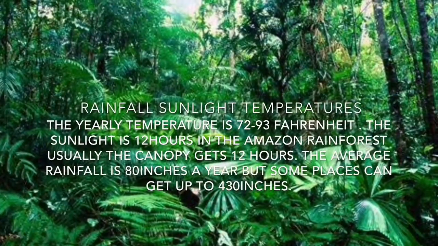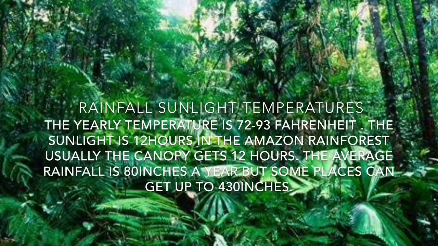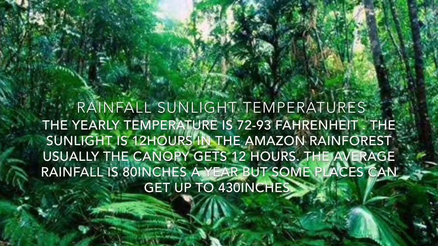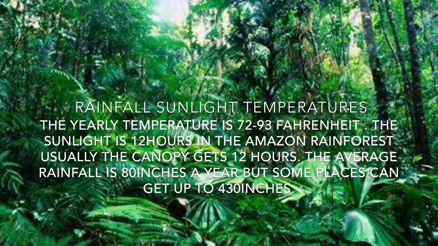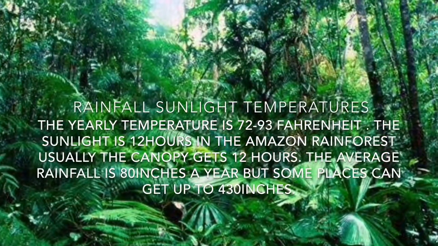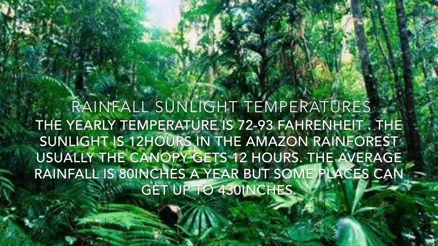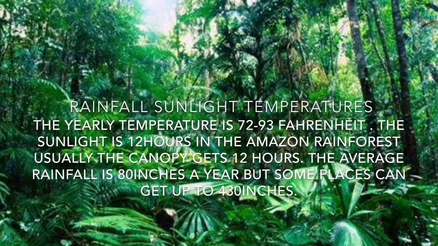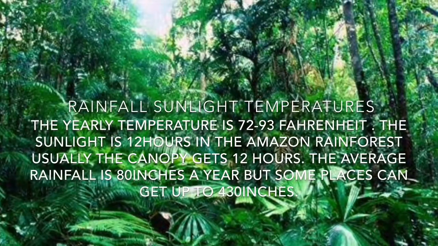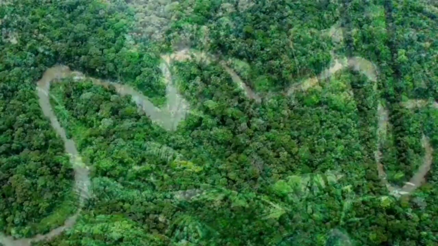Rainfall, sunlight, temperature. The yearly temperature is 72 degrees to 93 degrees Fahrenheit. The sunlight is 12 hours in the Amazon rainforest. Usually the canopy gets the 12 hours of sunlight. The average rainfall is 80 inches a year, but some places can get 40 to 30 inches.